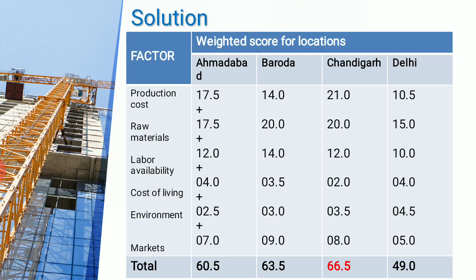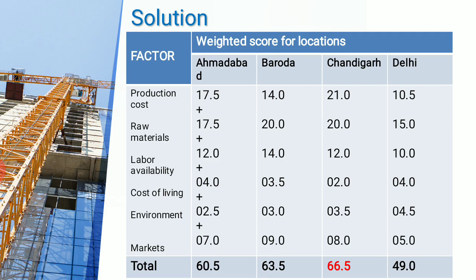Likewise we have created for each of the factors, and when you add all these scores, we get at the end, check out the total row that I am giving you. Total: Ahmedabad's total is 60.5, Baroda's 63.5, Chandigarh's 66.5, and when we add for Delhi, it is 49.0. So very clearly we can say who has attained the maximum score. Which one is the best? Chandigarh is giving you the highest score. That means it is the ideal location for any unit to set up.